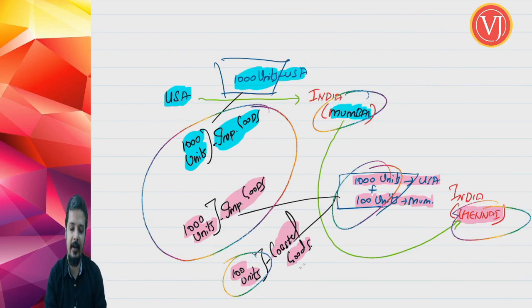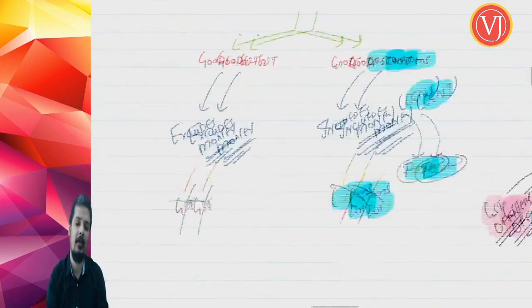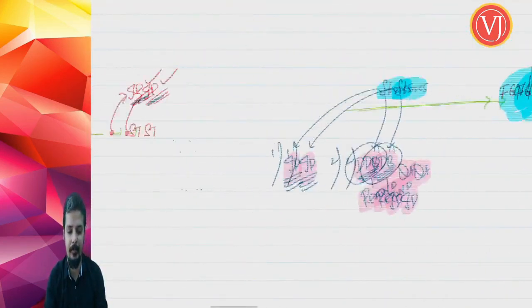So only these 100 units are coastal goods. That is all when you talk about coastal goods, section 2, clause 7 of your Customs Act 1962.